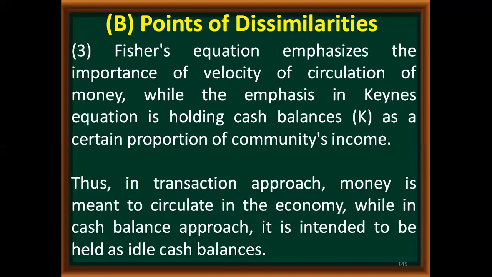Thus, in the transaction approach, money is meant to circulate in the economy, while in the cash balance approach, it is intended to be held as idle cash balance. That means in the transaction approach, they have considered that money has only one function, that is to rotate in the economy, or that money is meant for velocity. Whereas in the cash balance approach, they are saying that people would like to keep money as idle cash. So it is in the form of holding assets.